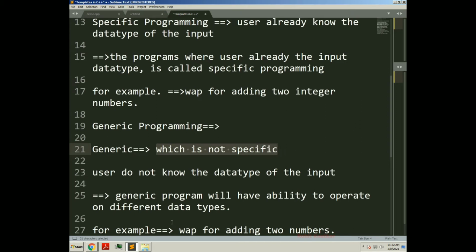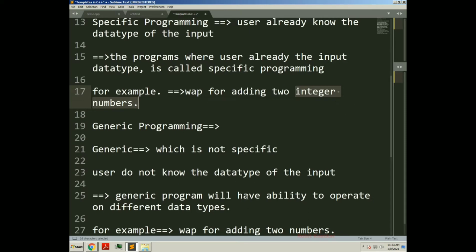Now in the context of what? In the context of data type. What kind of number I want to add, I have not specified within this statement. That's why it is called a generic statement. Now look at this statement which is specific: write a program for adding two integer numbers. Here we have specified the data type.